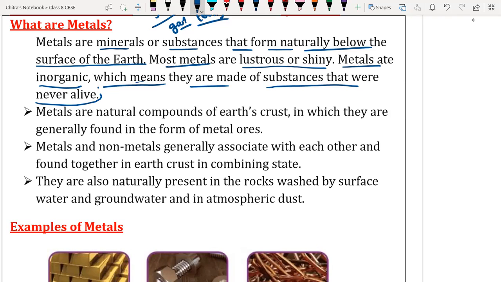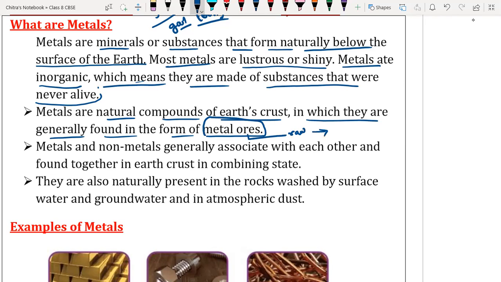Okay. Very important. Metals are the natural compound of the earth crust, in which they are generally found in the form of metal ore. The raw material which is used for the extraction of metals is called ore.